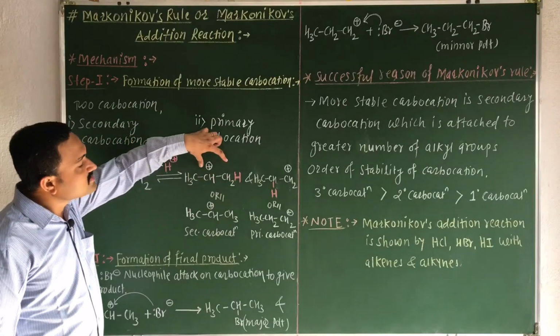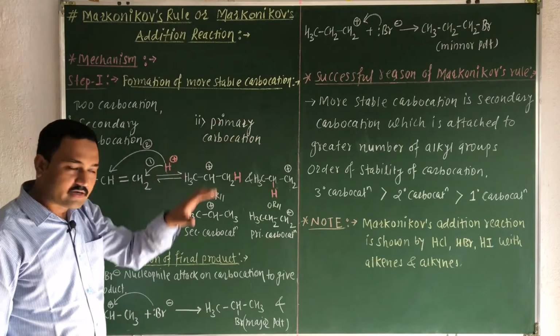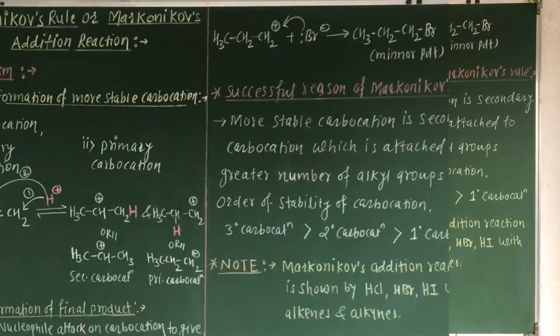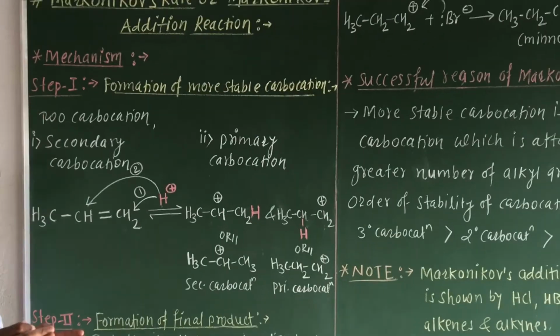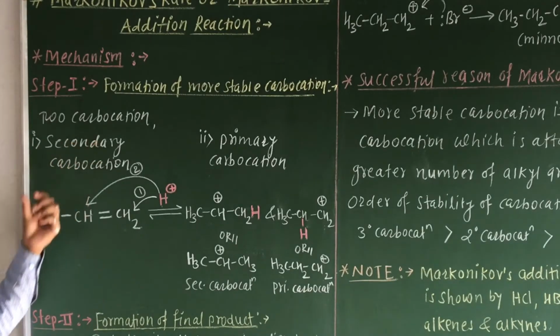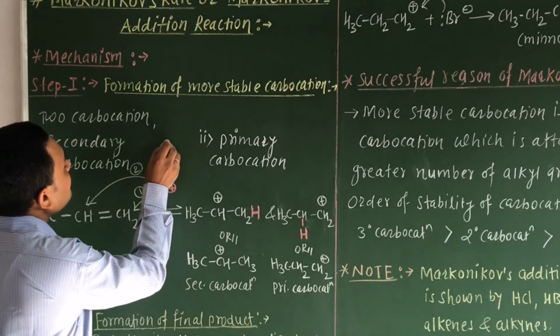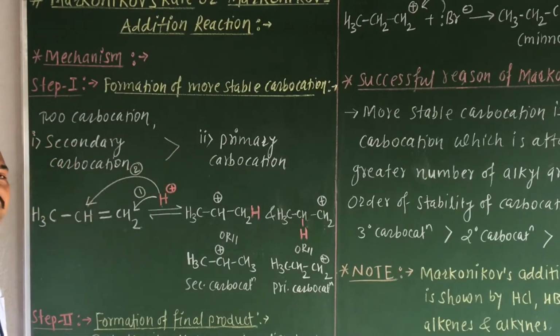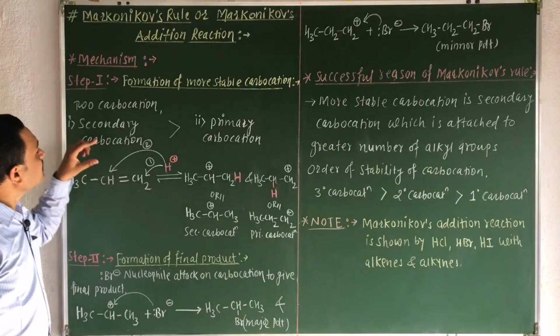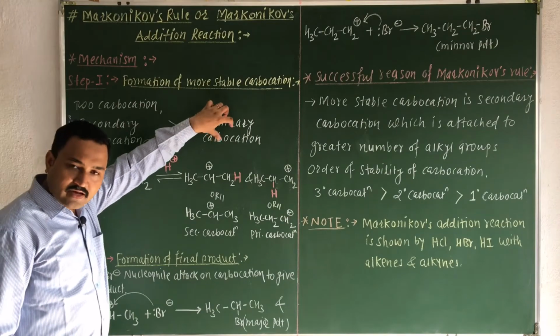We know that this is due to the stability of the carbocation. So this is your first step. Remember, there is a formation of two intermediates, the secondary carbocation and the primary carbocation. The secondary carbocation is preferred over the primary carbocation as it is more stable.